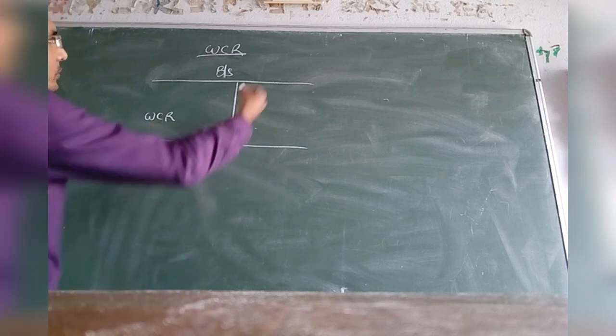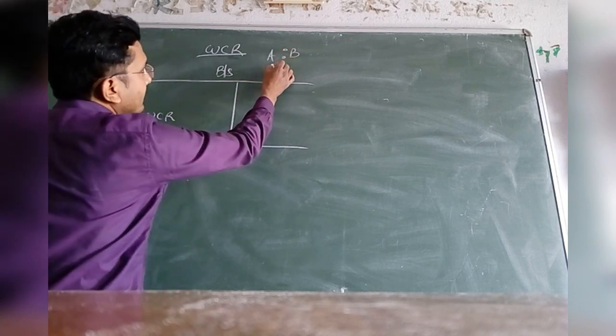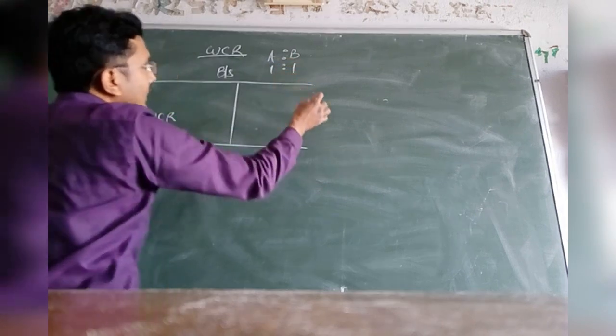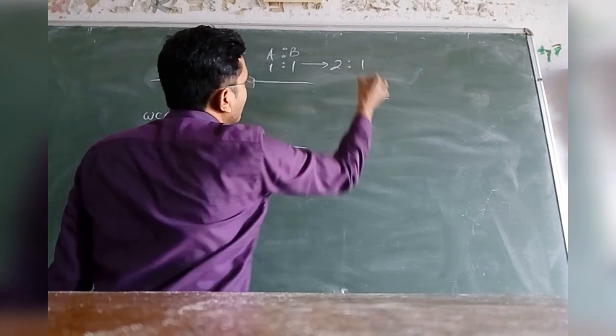Now suppose A and B are two partners and they were sharing profits and losses in the ratio 1:1, and subsequently they have changed their PSR from 1:1 to 2:1.